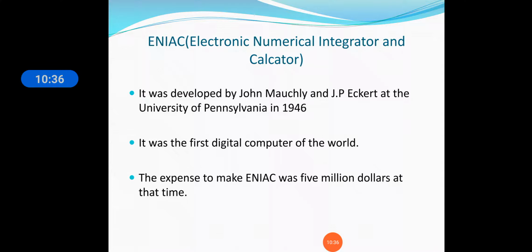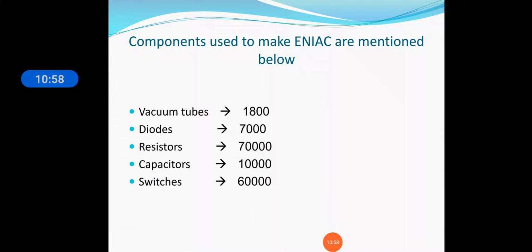So this was developed by John Mauchly and J.P. Eckert at the University of Pennsylvania in 1946. It was the first digital computer of the world. And what was the expense of building this computer? It was $5 million at that time.